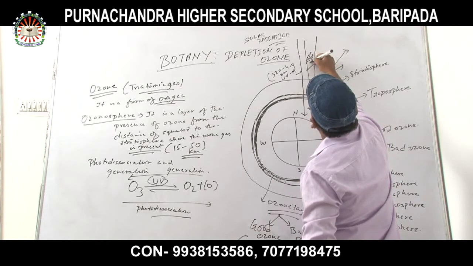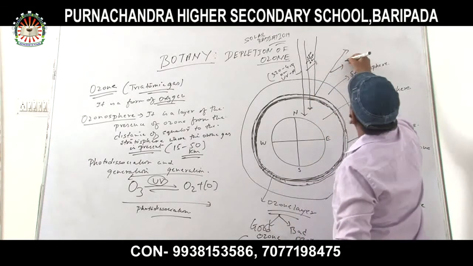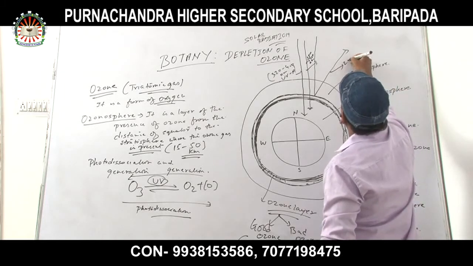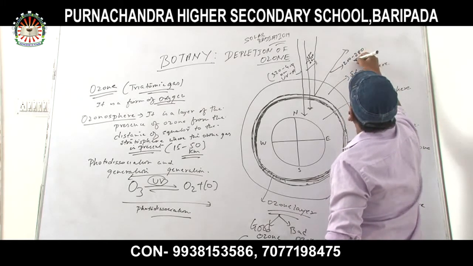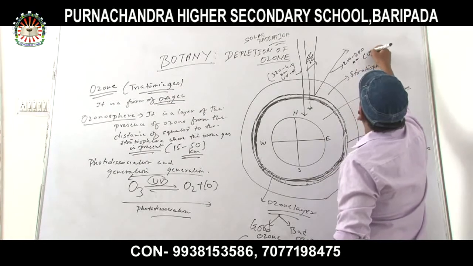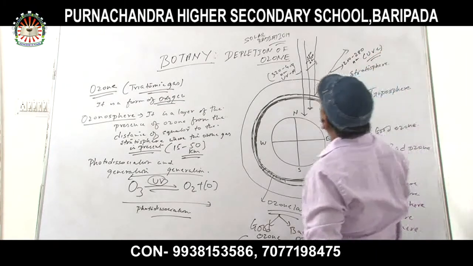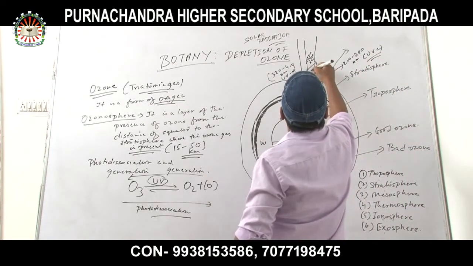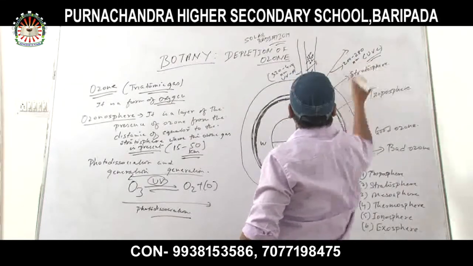And ultraviolet C has the shortest wavelength, with a range of 200 to 280 nanometer.